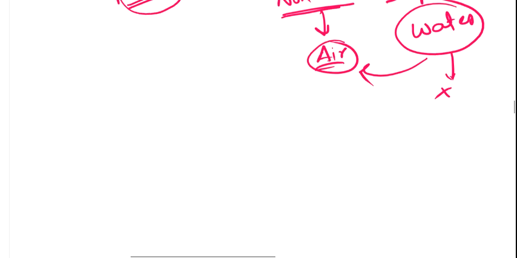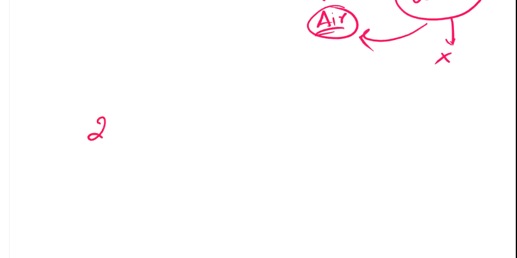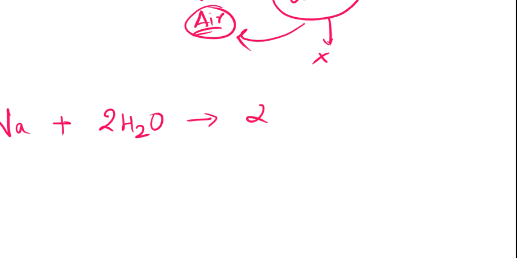So one example is sodium. Write the chemical equation. Na is for sodium, 2Na. What am I mixing? I am mixing water, 2H2O. What will I be getting? I will be getting sodium hydroxide, write it down, sodium hydroxide.